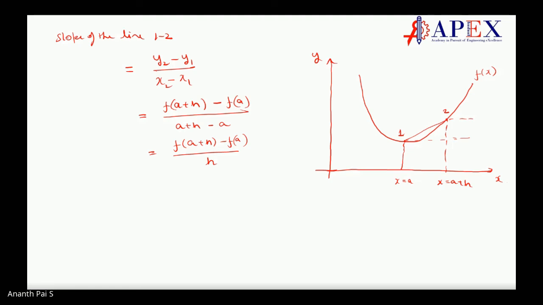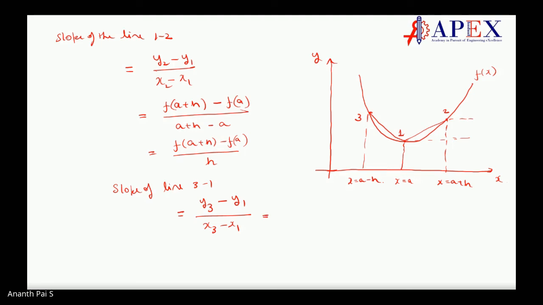Now let us take another slope from here to here. Let us say point 3, at a distance of x is equal to a minus h. Now the slope of line 3, 1 would be equal to y3 minus y1 divided by x3 minus x1, correct?